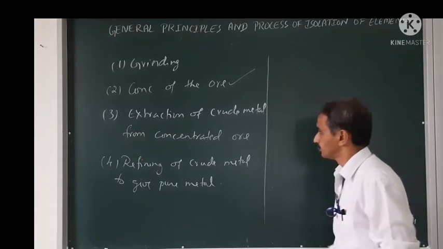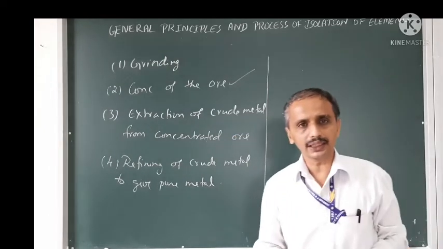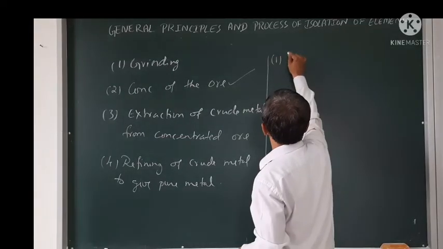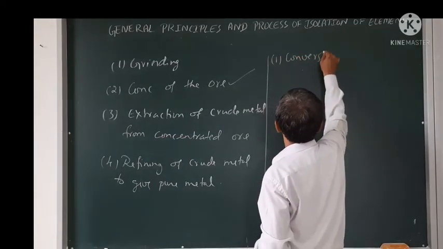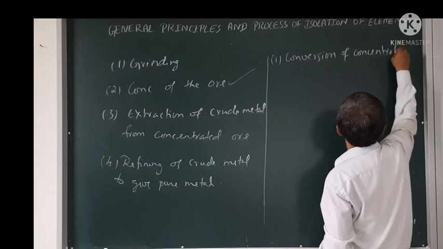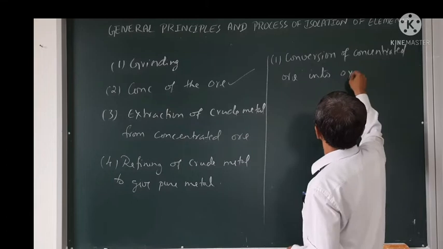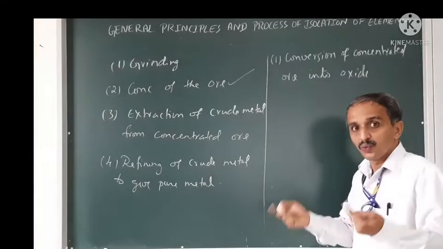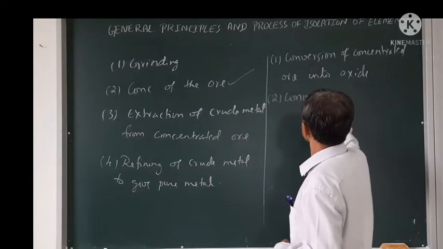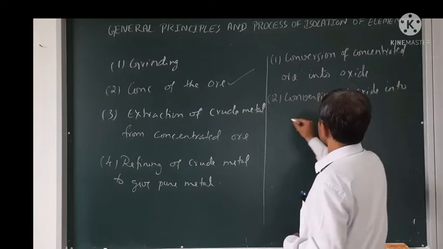Now see here, when you go for the extraction of the crude metal from concentrated ore, there are two steps. First one is conversion of the concentrated ore into oxide, and the next step is conversion of the oxide into metal.